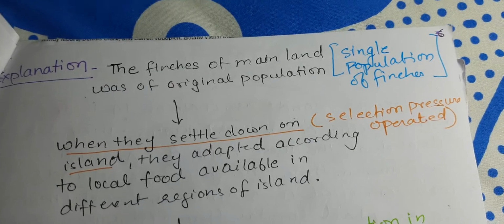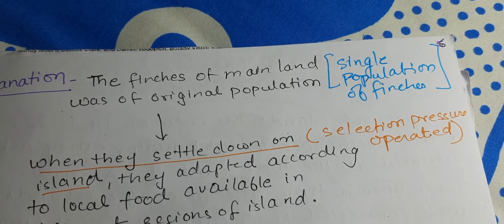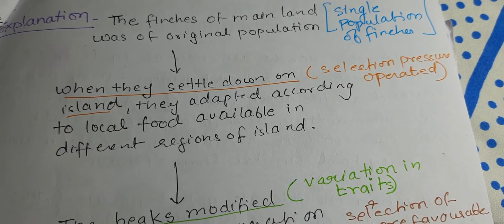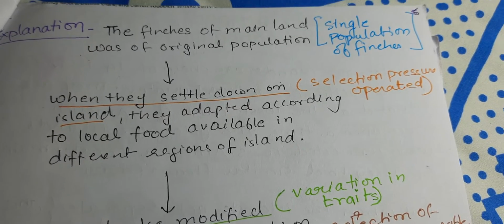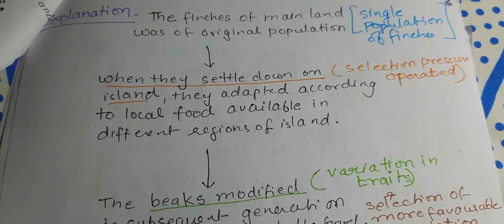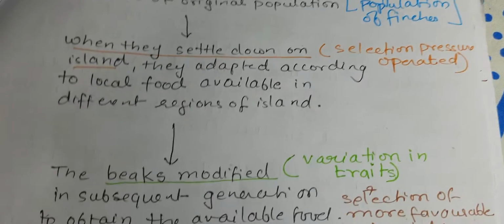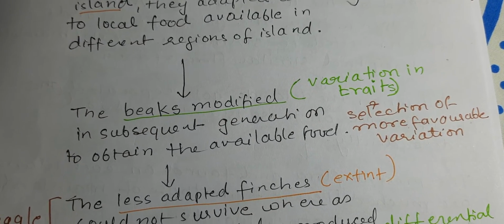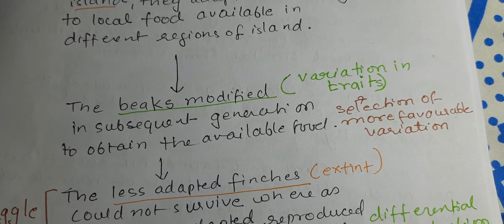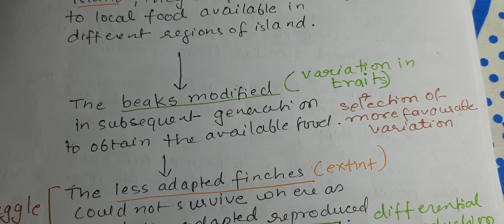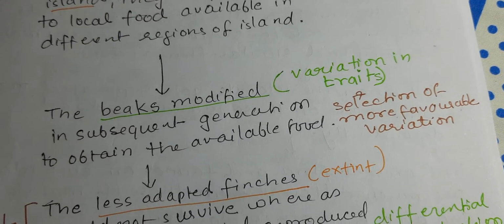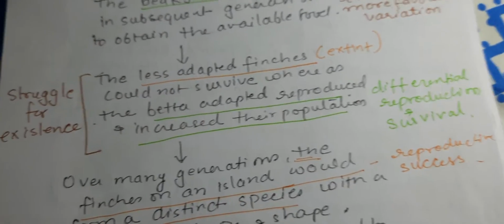Now, what is the explanation? The finches of the mainland were the original population, a single population, or we can say the ancestor population. When they settled on the islands, selection pressure operated on them, and they adapted according to the local food available in different regions of the island. The beak was modified in subsequent generations. So the trait that got selected was the modified beak, and you can say selection of the most favorable variation occurred, that is, the change in the shape of the beak.